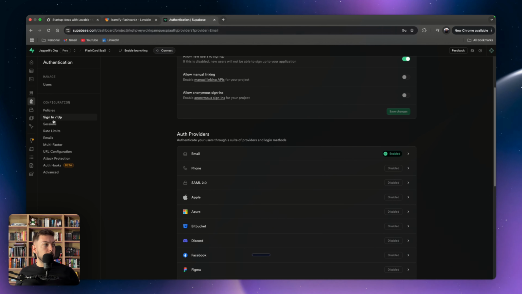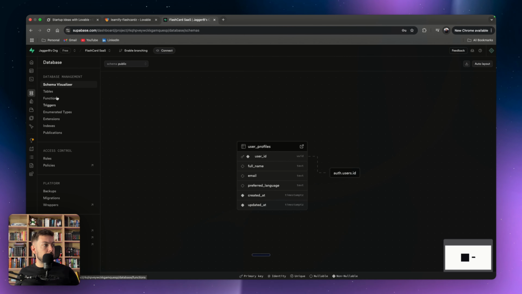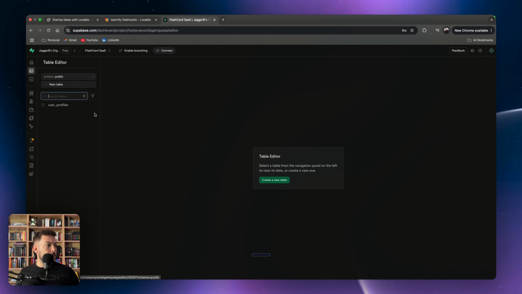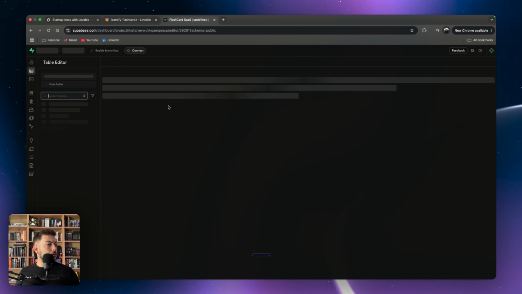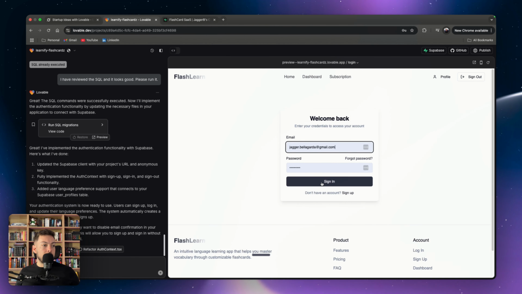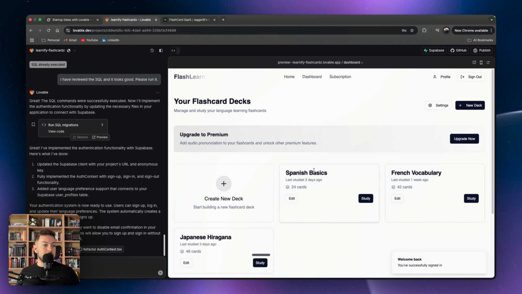We can actually check on Supabase over here. If we come back to database, tables, user profiles. Oh, sorry, let's go to table editor, user profiles. Oh, there we go. Did load. There, Jagger, my email, all that. So that's working, which is great. If we come here and we sign in, boom, we can sign in. Okay, so now this is our main landing page.